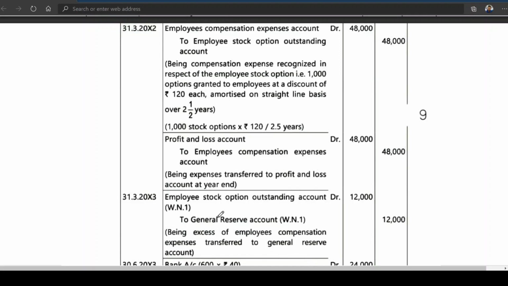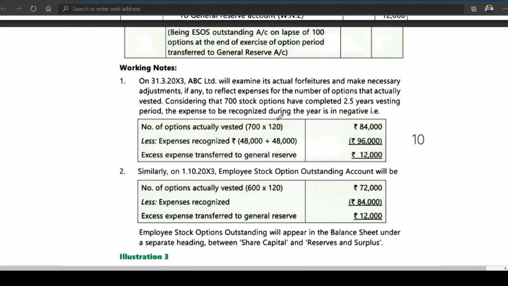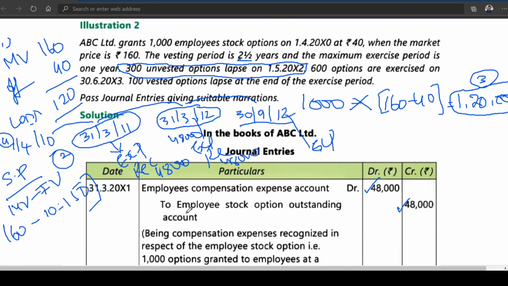Now comes this: how you got this employee stock option outstanding account debit to general reserve. Working notes have been given. On 31st March 2013, ABC Limited will examine, because they are closing the books every financial year, no? We got the dates here, I told you, 30th September 2012. Then after that, the accounting year will be 31st March 13. That means we have 3 financial years: 31st March 11, 31st March 2012, and 31st March 13.